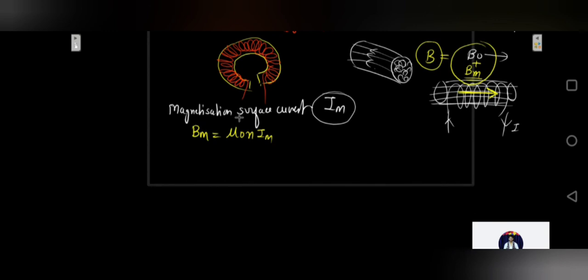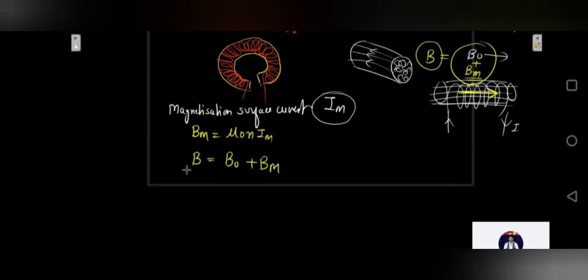Okay, so the total magnetic field inside the magnetic material will be the sum of what? It will be the sum of the external magnetic field, which we call the magnetizing field, and the additional magnetic field produced due to the magnetization of the material. That will be your total magnetic field.